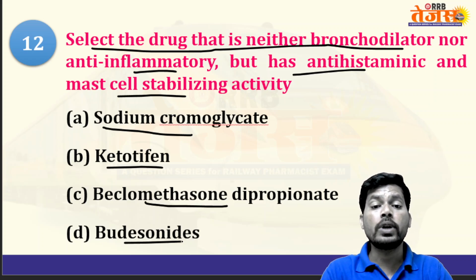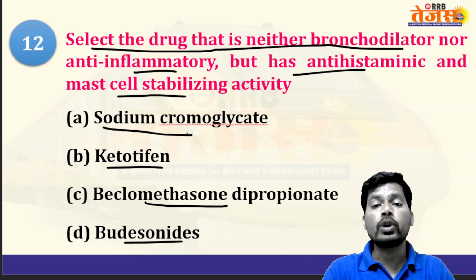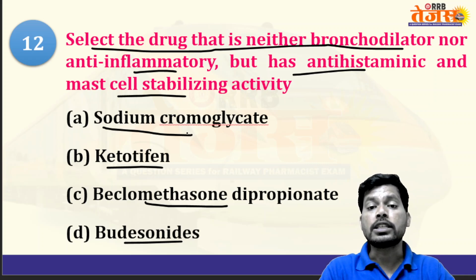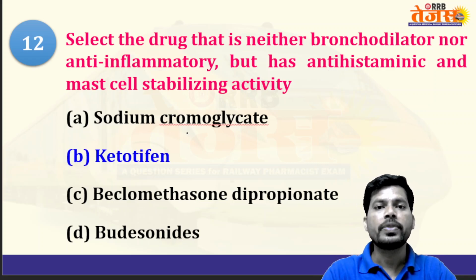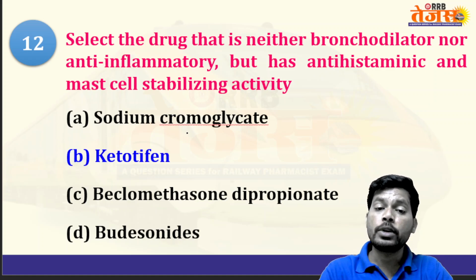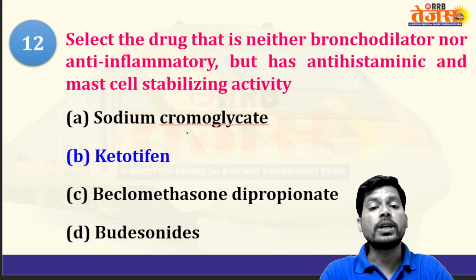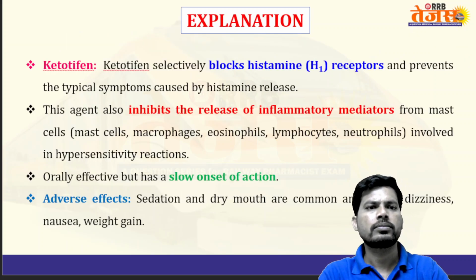Budesonide and beclomethasone are both in the steroid category, and sodium cromoglycate can stabilize the mast cells as well as have, sorry, ketotifen. Ketotifen has antihistaminic property as well as can stabilize the mast cells.